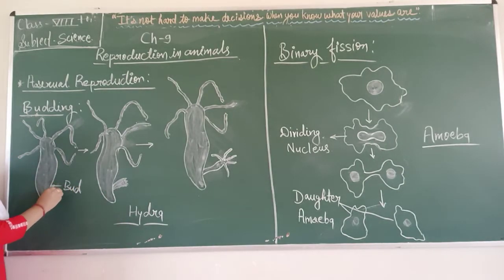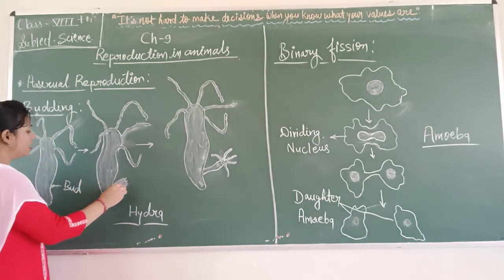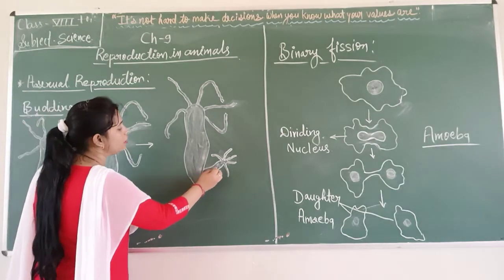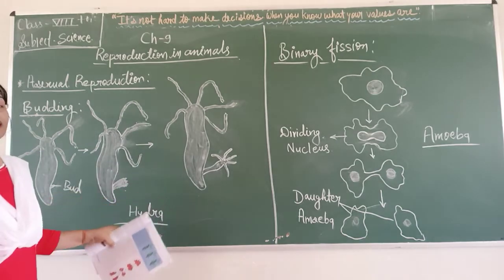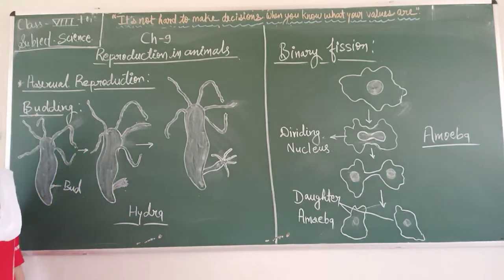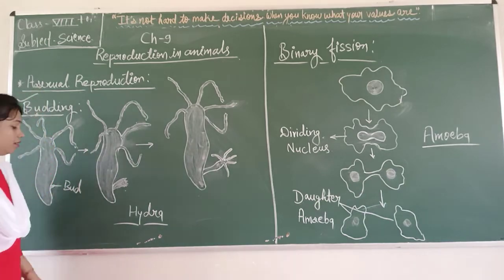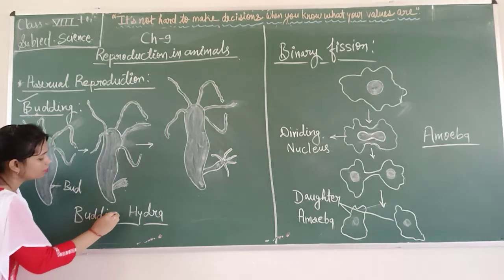After that, in each step, that bud is growing, and at the last, this bud is producing a new one. This production is going on by a bud, that's why it is known as budding. And in hydra, what is the mode of reproduction?